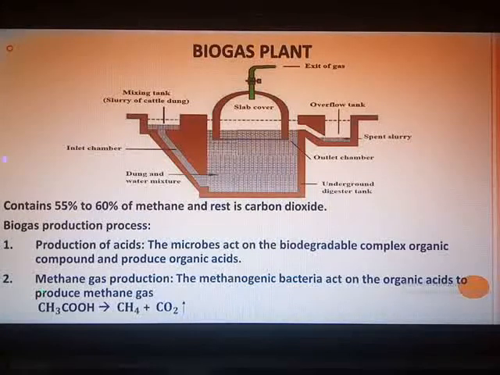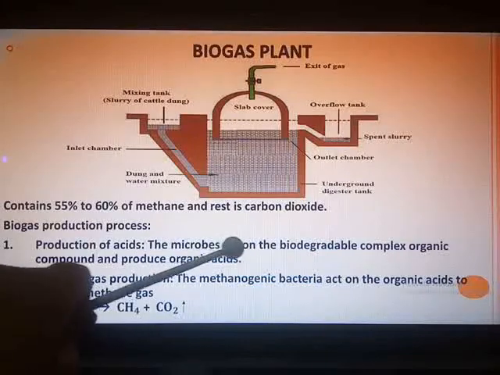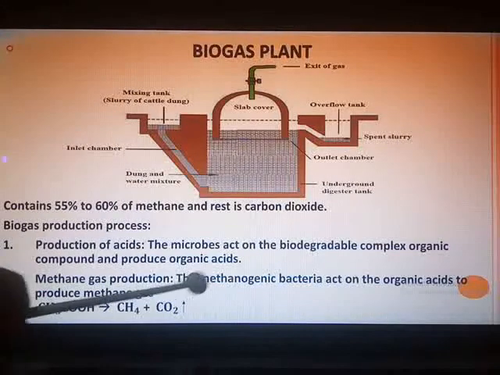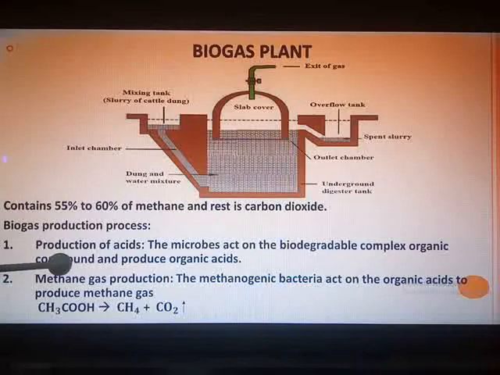Now the biogas production process involves two stages. It is an anaerobic process, as I have told you, because anaerobic microbes are involved. The first step is the production of acids and the other is methane gas production. In the acid production stage, the anaerobic microbes act on biodegradable complex organic compounds and produce organic acids. In the second stage, the methanogenic bacteria act on the organic acids produced here to produce methane gas, which is nothing but biogas.